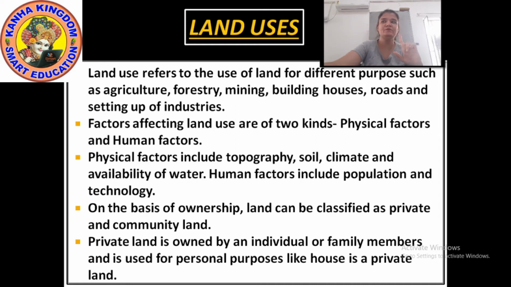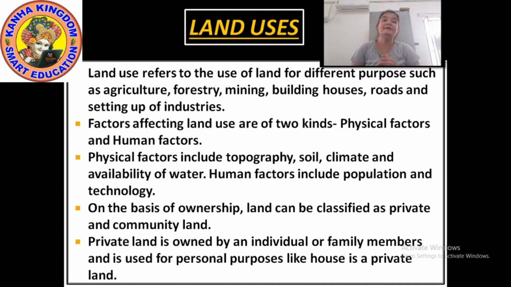And community land is owned by one community for a common use, like the collection of fodder, fruits, nuts, medicinal herbs. Such common community lands are called common property resources.